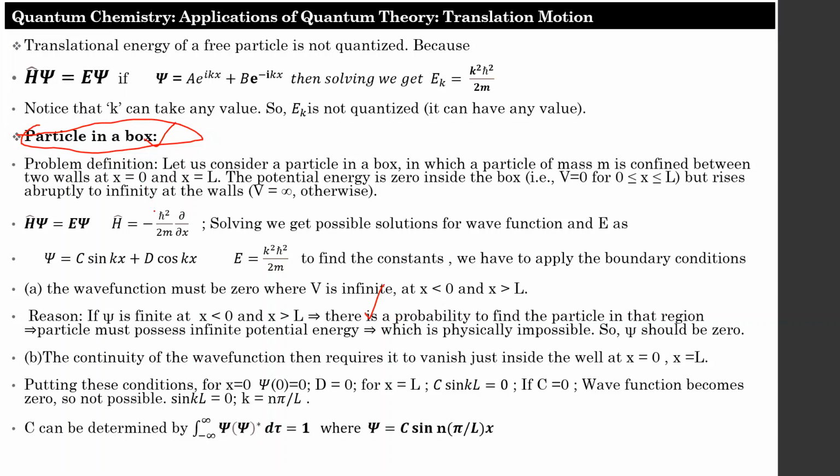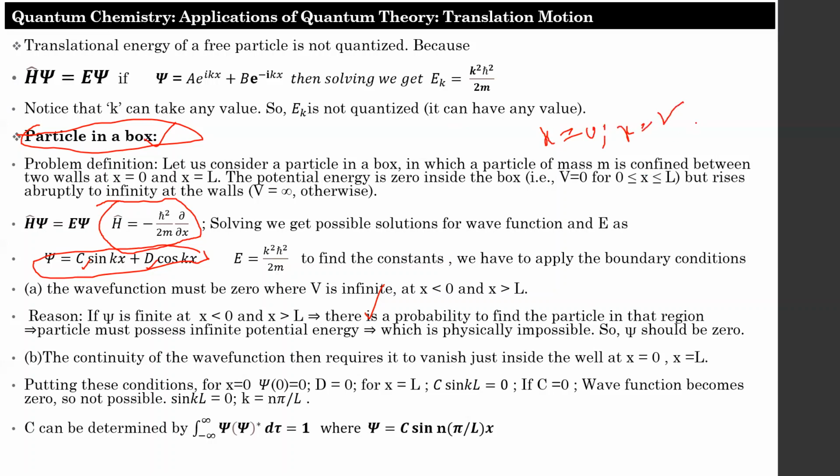in a box, you have to obtain the wave equation first. We assumed for free particles the time independent Schrodinger equation can be written like this. The basic solutions are psi is equal to C sin x, with two unknown constants. These will be extracted by putting in the boundary conditions: x equals 0, one boundary, and x equals L, the other boundary.